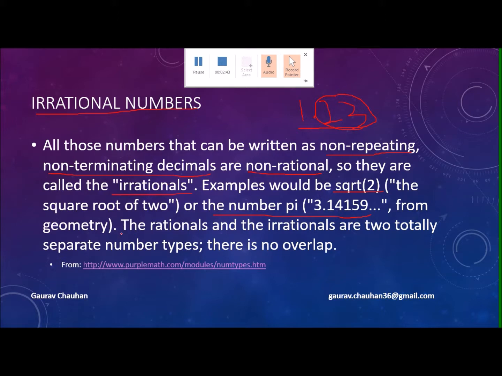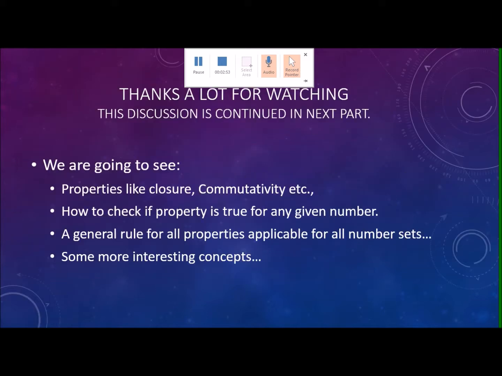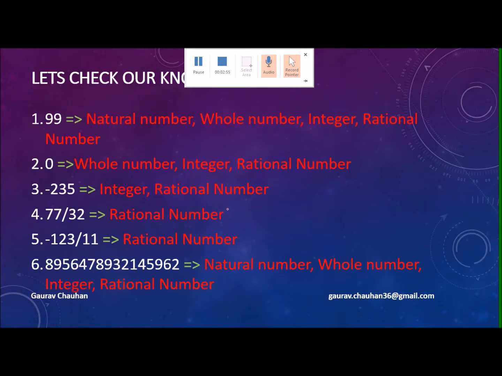The other interesting thing is that rational and irrational are two totally separate number types, and there is no overlap. If you go to a previous slide, you see this. If you take this number 99, it is a natural number, it is a whole number, it is an integer, it is rational.